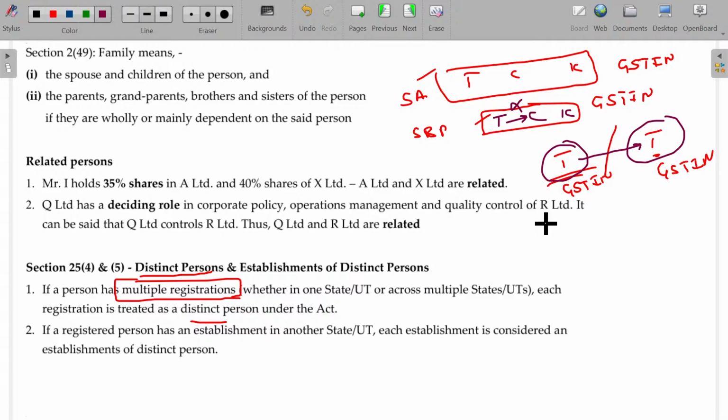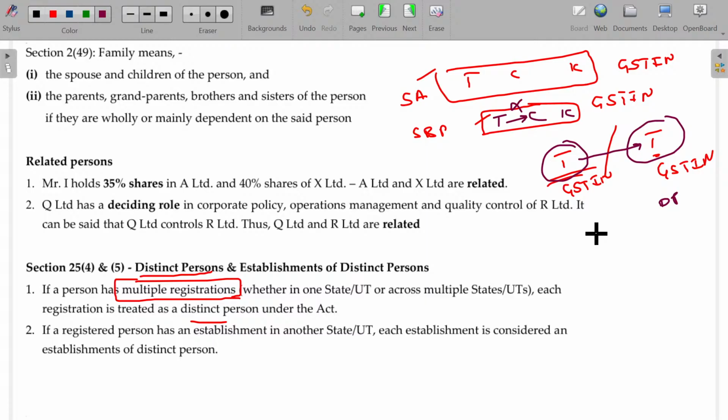In this case, if I am transferring from here to there, automatically it is supply only, because these two are called distinct persons. Probably establishment of distinct persons. And this is the small difference between distinct persons as well as establishment of distinct persons. In case of distinct persons, it is an individual person.